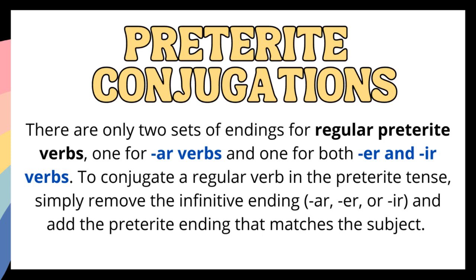There are only 2 sets of endings for regular preterite verbs. One for the AR verbs and one for both the ER and IR verbs. Now remember, to conjugate verbs, we want to simply remove the infinitive and then add the ending that corresponds to the subject.